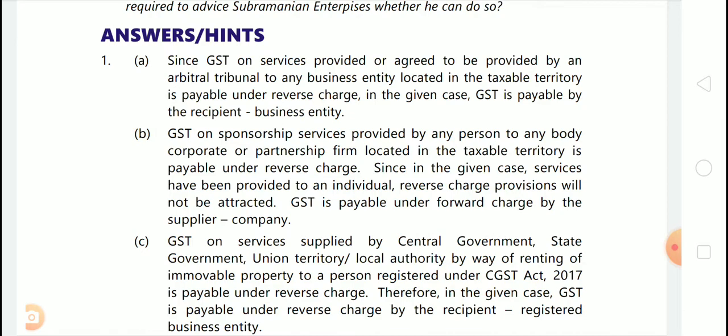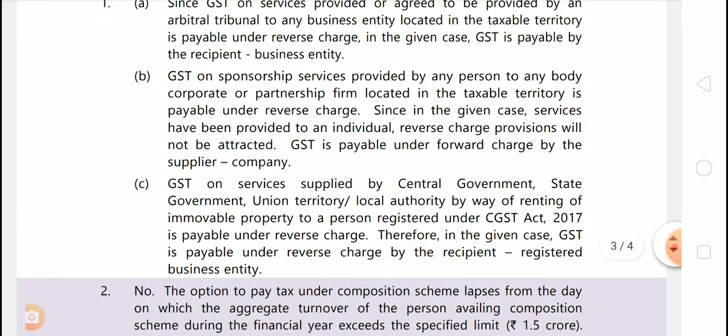Since in the given case services have been provided to an individual, and not to body corporate or partnership firm, reverse charge provisions will not be attracted. GST is payable under forward charge by the supplier company. Okay. Now third case.